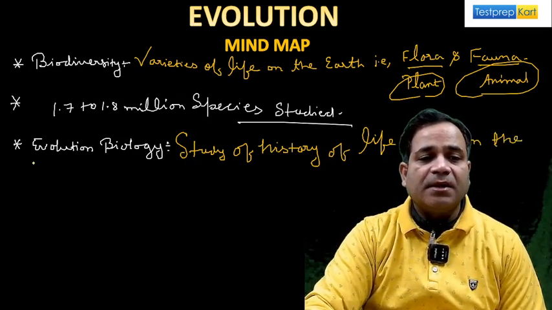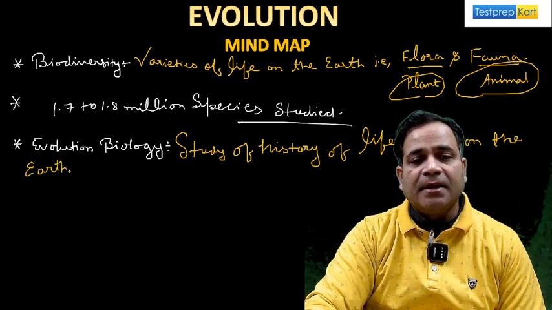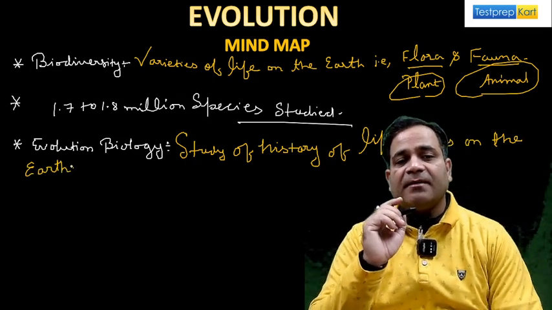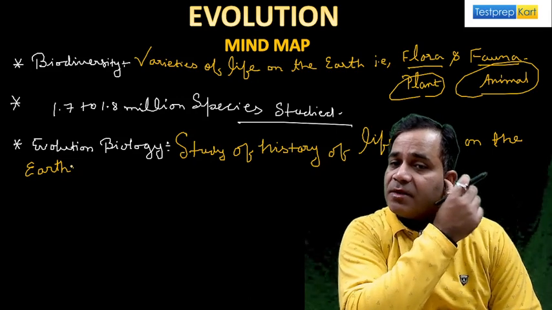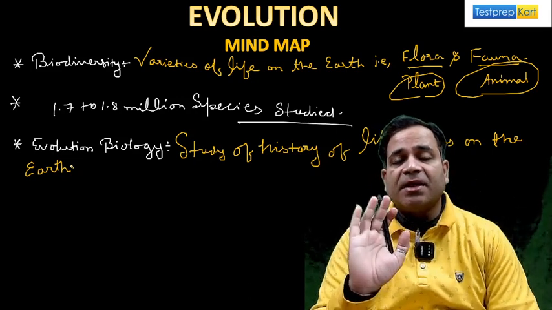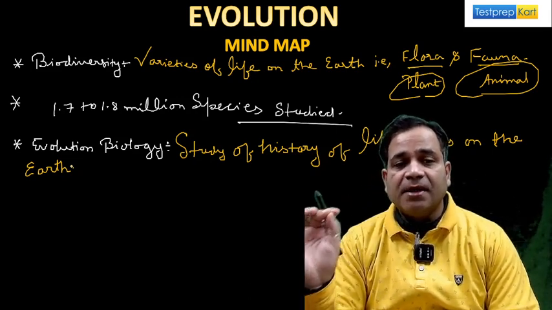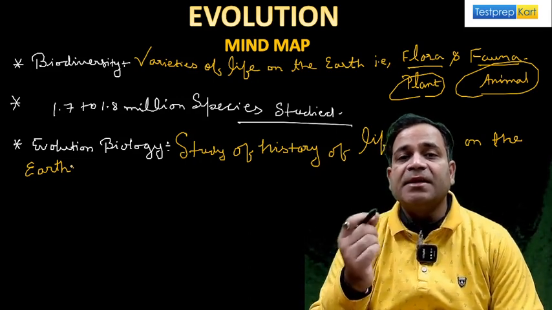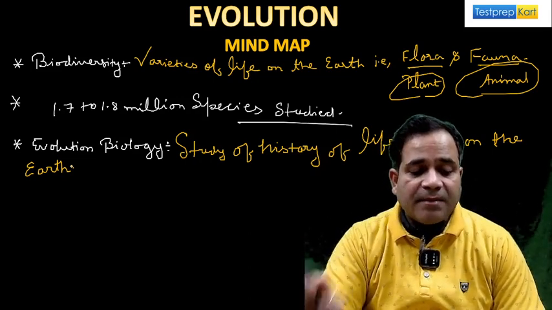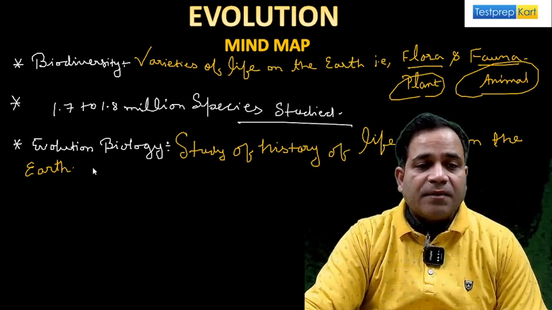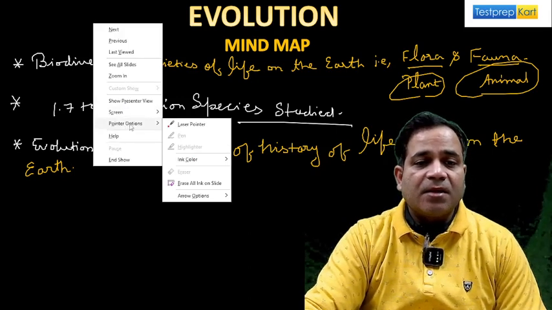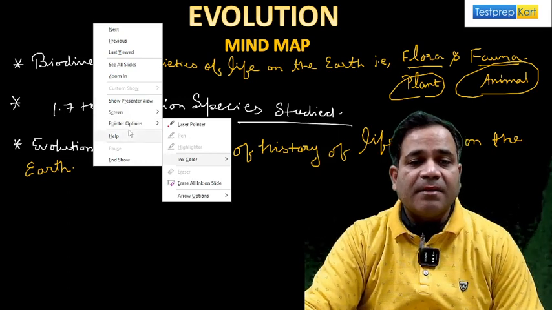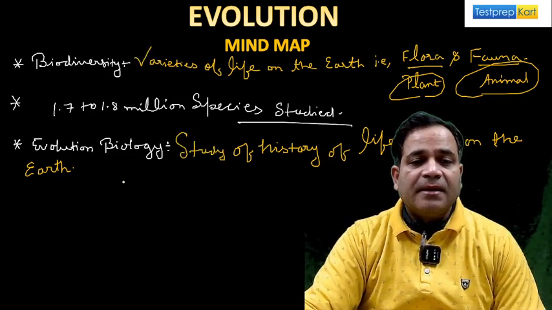If anybody asks you about evolutionary biology, you say, sir, the study of the history of life forms on the earth. So whenever we study the history of life forms on earth, it is known as evolutionary biology. Wait for a second, I'm writing evolutionary biology, not evolution biology.